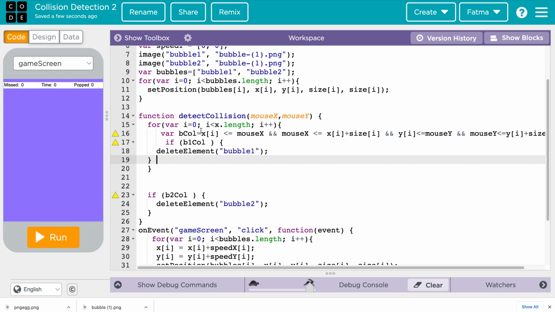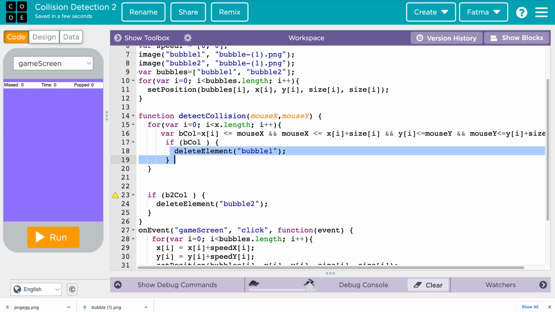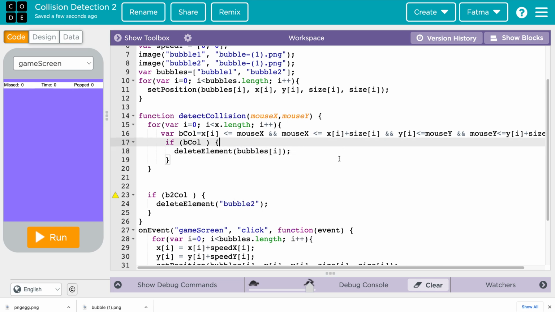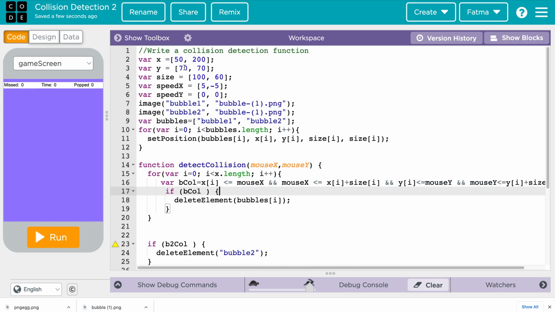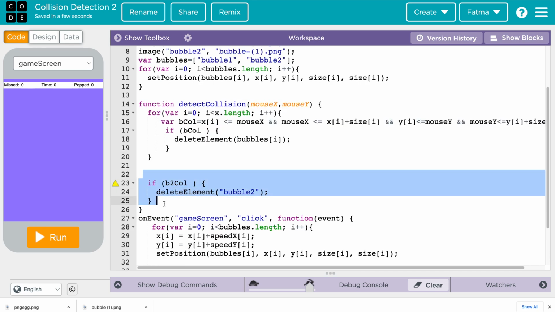So here we are going to delete if b collide is true, which means we detect a collision now. We are going to remove the bubbles i, right? That's in the bubbles i, and that is going to be bubble 1. And bubble 1 has x0, y0, size 0, and then we are going to remove that bubbles i from the list. But when we remove this element, it doesn't mean it's removed from bubbles. So I want to actually show that, and then I will show you what to do next.